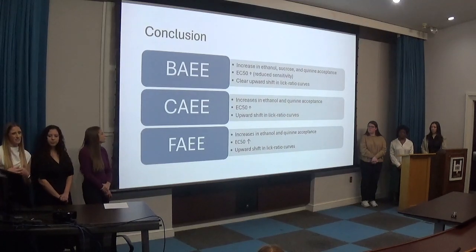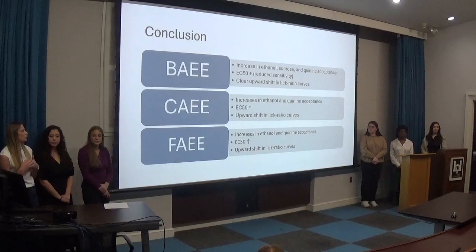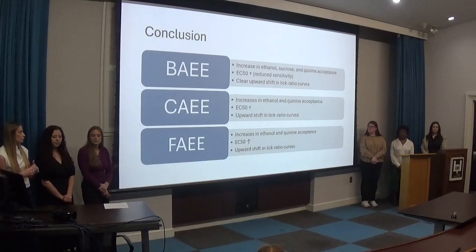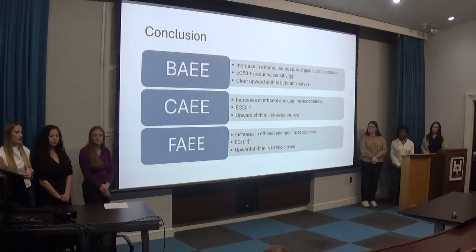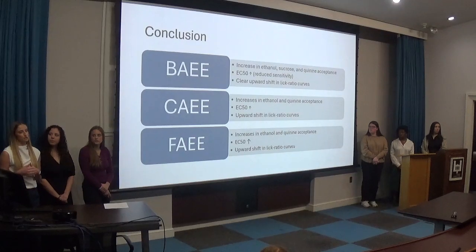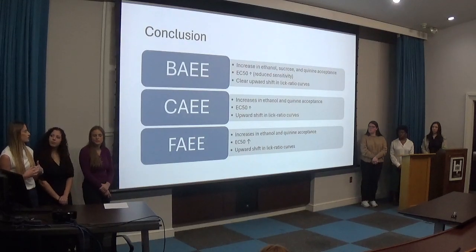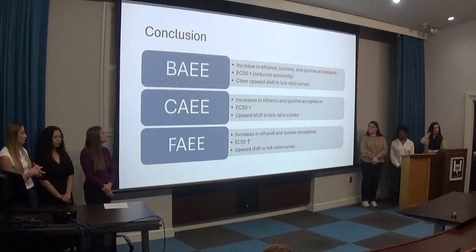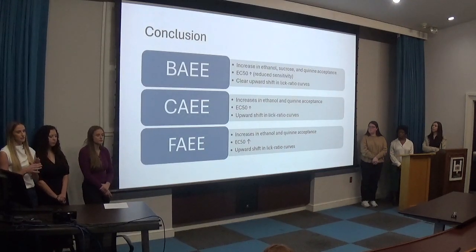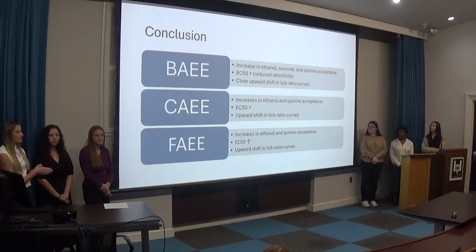This indicates that there was stronger motivation to consume more, and there was also a noticeable shift in the palatability towards the bitter stimuli of quinine. The consequences of these shifts can be attributed to the fact that the binge drinking, constant access, and forced access exposure models all did not have the breaks in between like the CIA did.